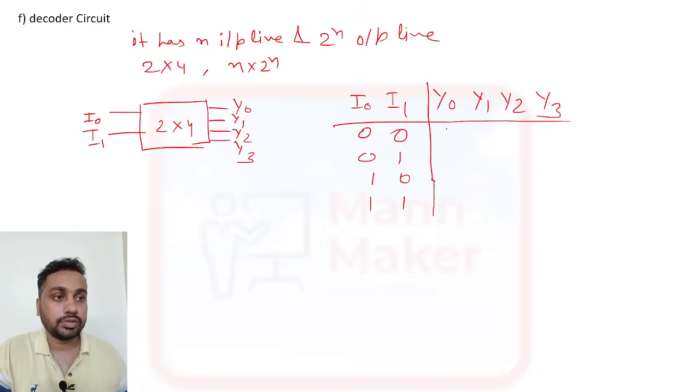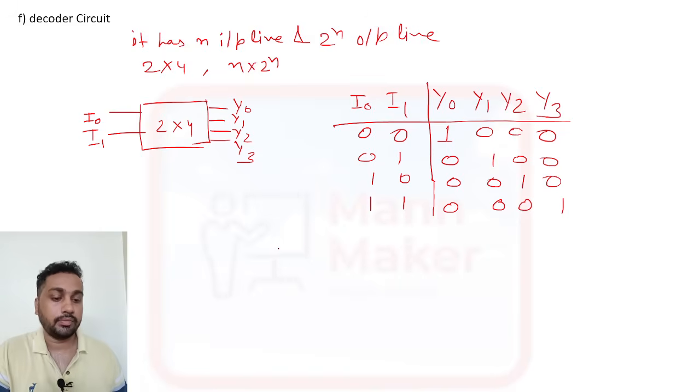So when it is 0 0, then a high 1 will appear in Y0, rest will be 0. Here it will be 1, rest will be 0. Here it will be 1 and rest will be 0, and this is your 0 0 0 and this is your 1. Okay, only one bit at a time.